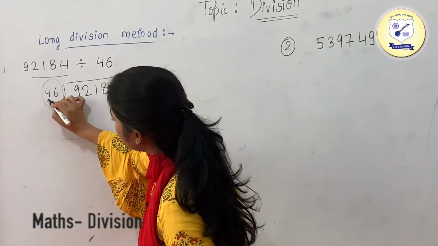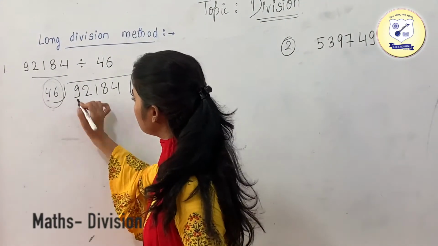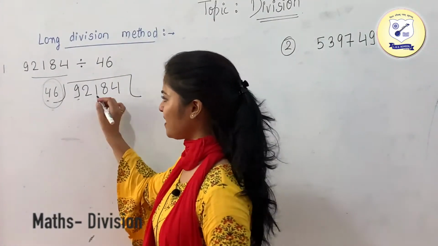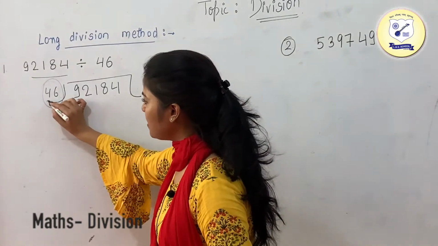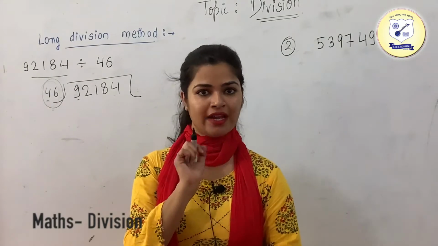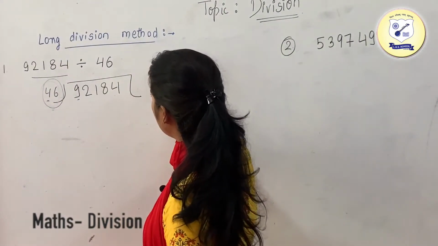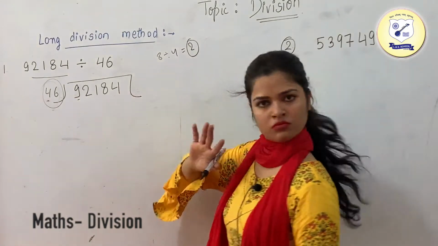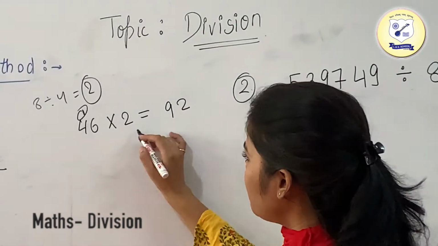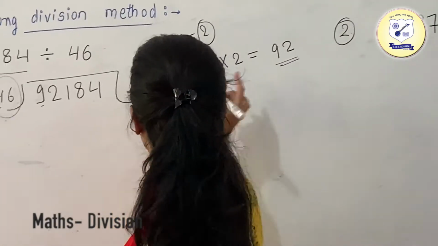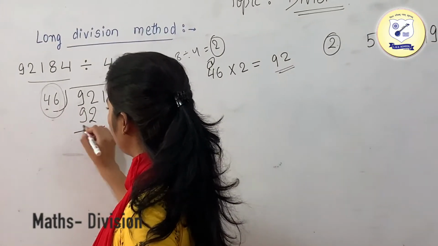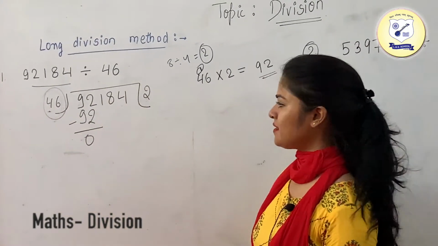The first digit of this number is 4, just compare it with this 9. Okay, since the 9 is greater than the 4, we need not take the next number. So you can see that the number which comes near to the 9 in the table of 4 is your 8. Okay, so 8 divided by 4 is your 2. Now just start multiplying this number 46 with 2. So 46 into 2 is your 92. So just write it down. If you subtract it, what we are going to get is 0.